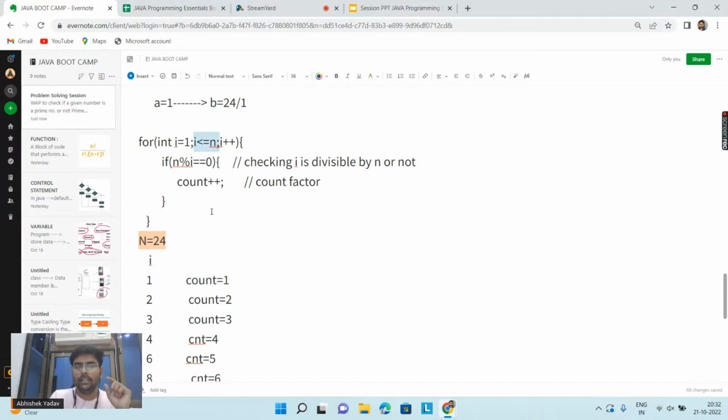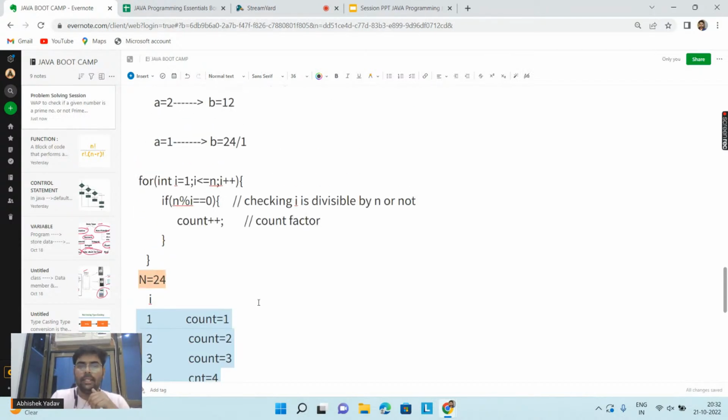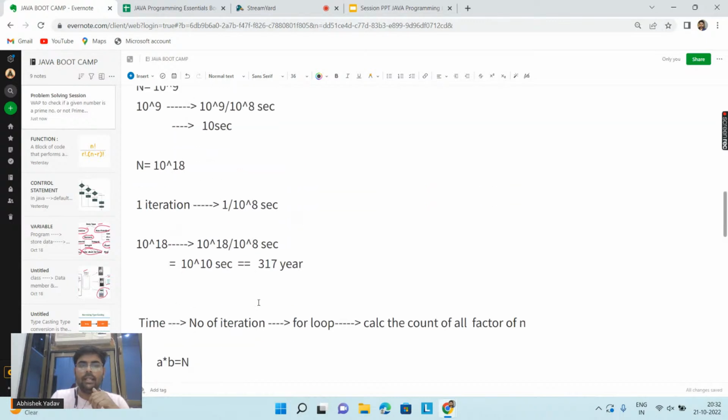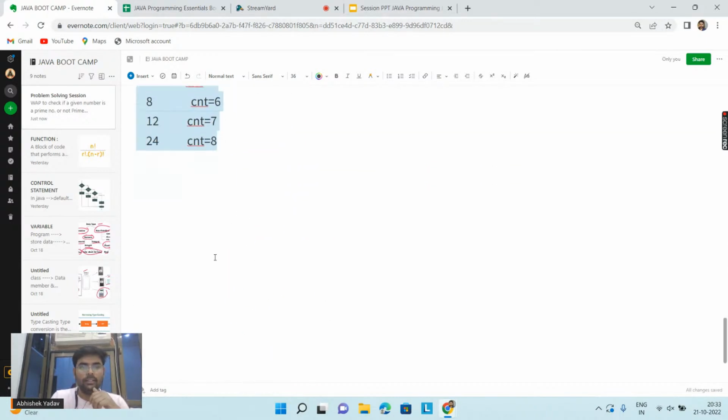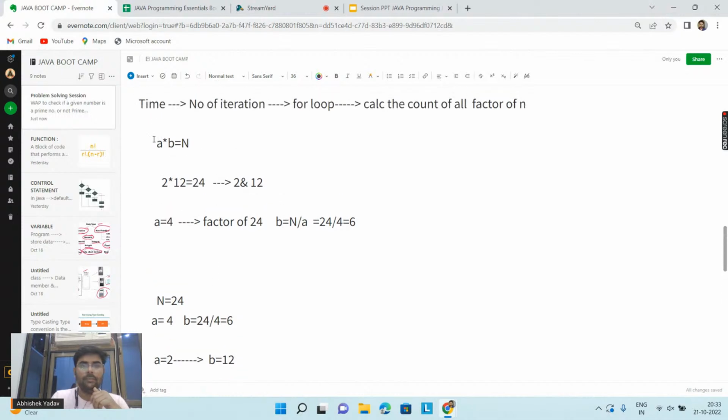So basically, because of this calculation, I am doing n number of iterations. But I have made one observation here. This observation, this one. I have made one observation that if I know one factor of n, then I can easily calculate the next factor.